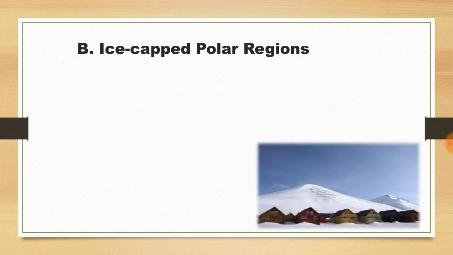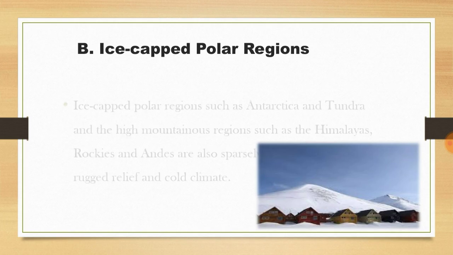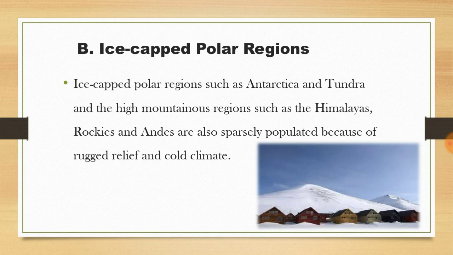Second region, that is ice-capped polar regions. I'm sure that you are able to guess why people are not able to live over there. Ice-capped polar regions such as Antarctica and tundra, and high mountainous regions such as Himalayas, Rockies and Andes are also sparsely populated because of rugged relief and cold climate.